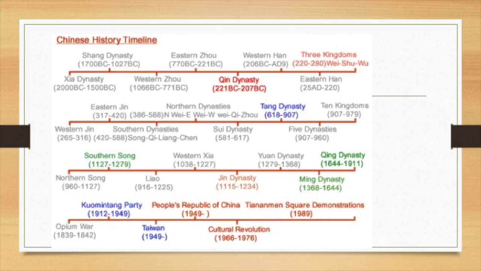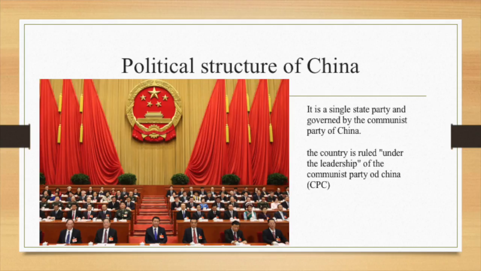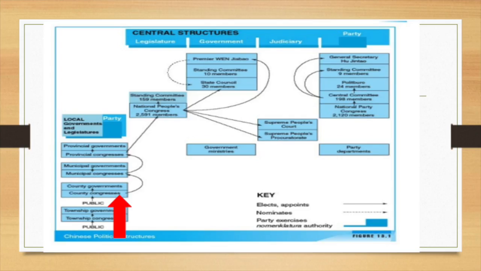In 1912, Sun Yat-sen of the Kuomintang or Nationalist Party established the Republic of China. But in 1949, Sun Yat-sen's political faction retreated and Mao Zedong emerged victorious and replaced the Republic of China with the People's Republic of China. The political structure of China is a single-party state governed by the Communist Party of China. The country is ruled under the leadership of the Communist Party of China (CPC).